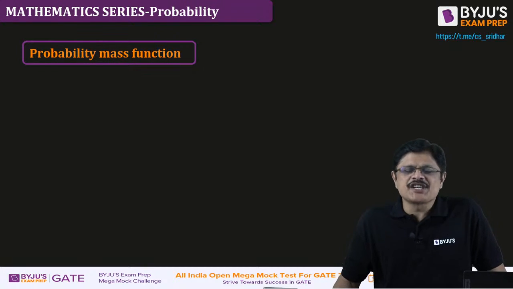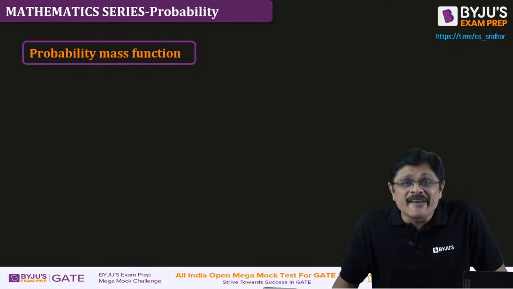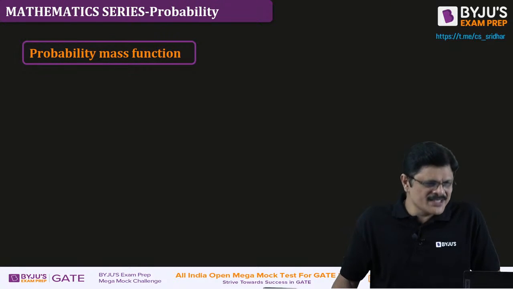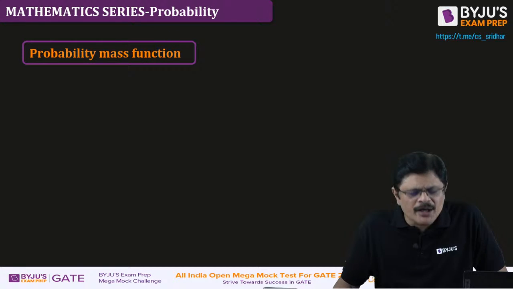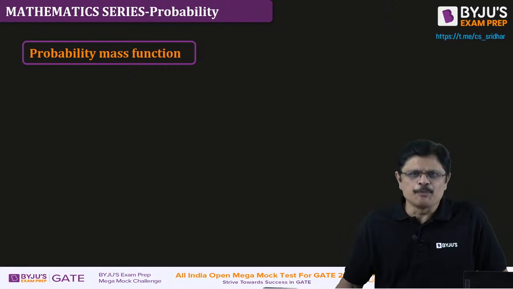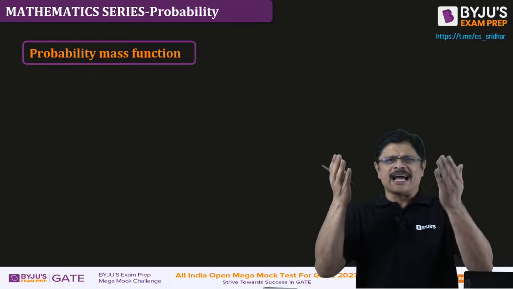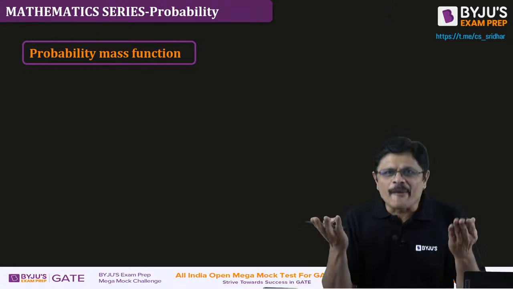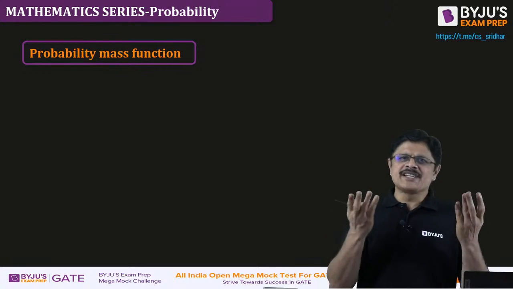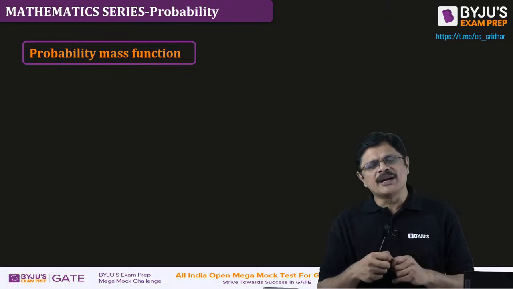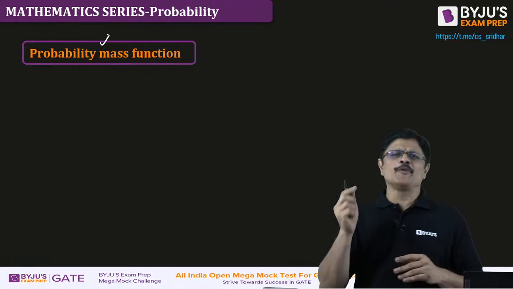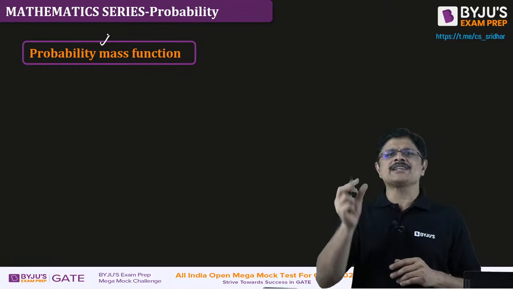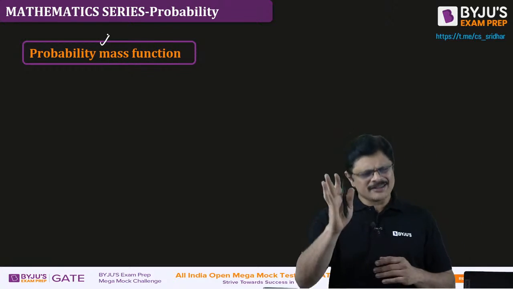The probability mass function is used for discrete probability distributions, whereas the probability density function is used for continuous probability distributions. Both are probability functions, sir. They assign probabilities to the random variable values. If it is a discrete random variable, you call that probability function a probability mass function. If it is a continuous random variable, we call that probability function a probability density function. That's nothing more than that.